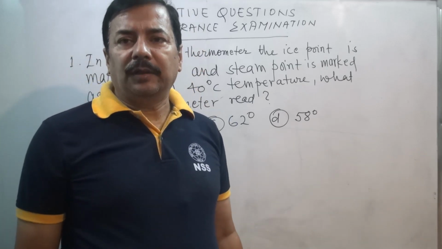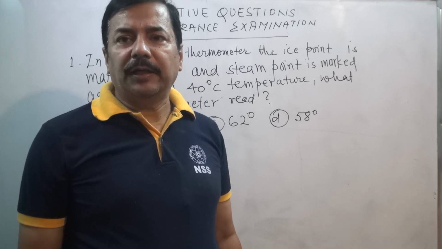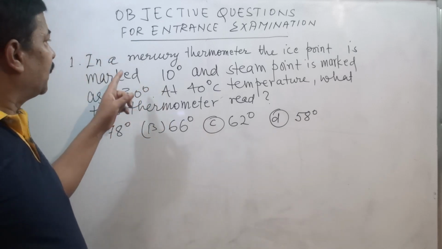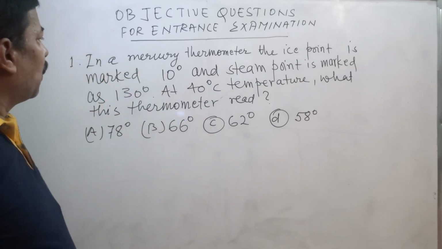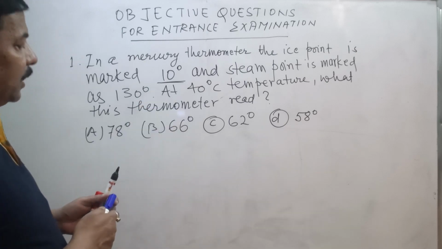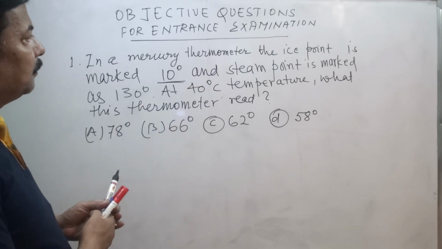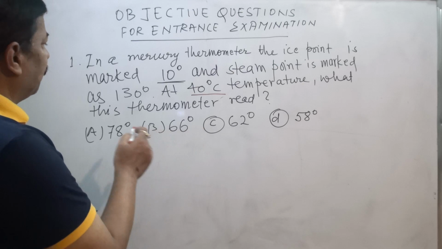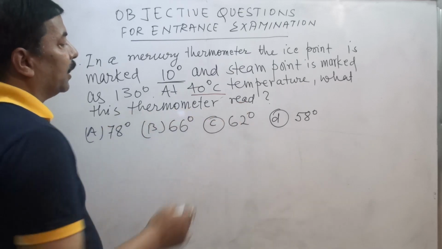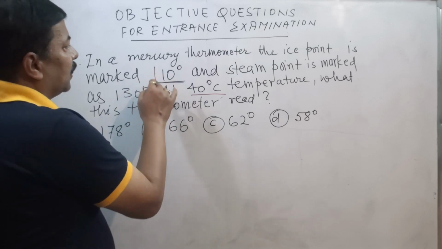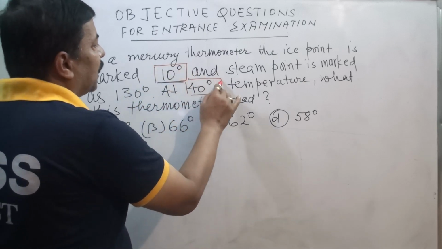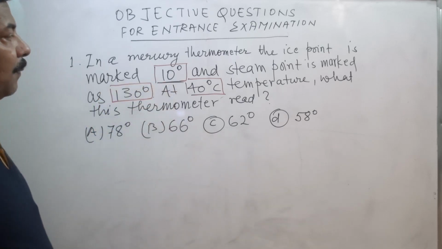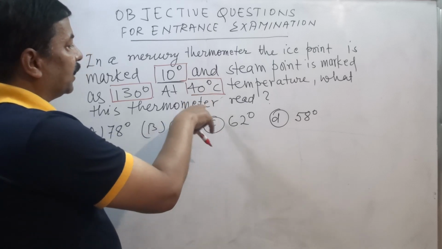Let us discuss a few entrance questions that are asked in medical and engineering entrance examinations as objective questions. Let us try to understand. The first question tells you that in a mercury thermometer the ice point is marked at 10 degrees C, whereas the steam point is marked 40 degrees C. What temperature does this thermometer read? In this question you see that here is the lower fixed point, here is the upper fixed point. So three data are there, and you have to tell what is the value of 40 degrees C on this thermometer.